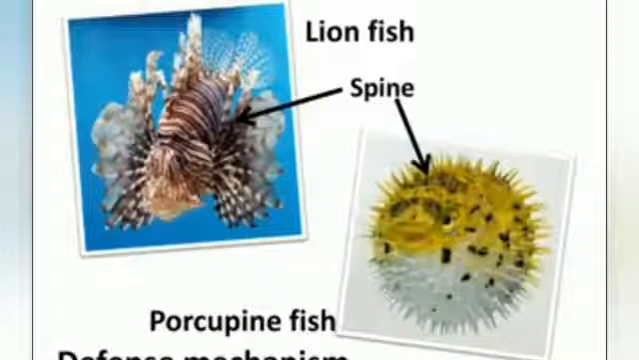Some aquatic creatures have special defense techniques, like the squids. They shoot an ink-like substance into the water to escape the enemies. And the lionfish and porcupine fish have venomous spines to defend themselves.